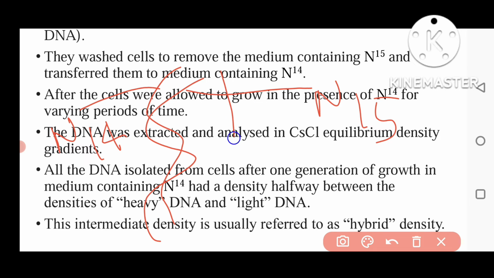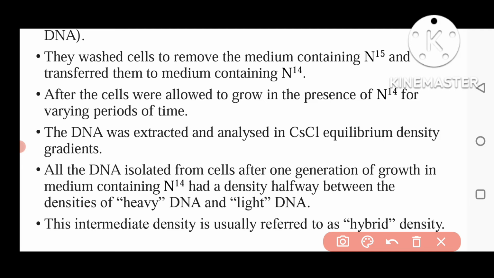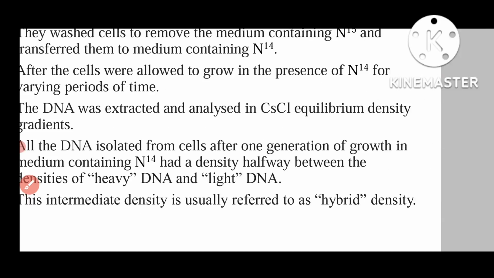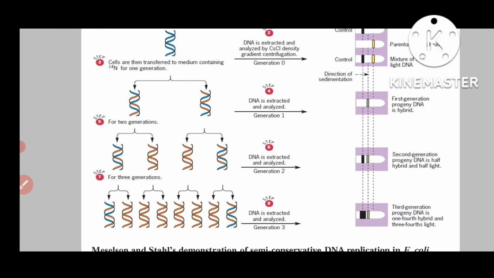So its density will be between the heavy and the light, because it is a hybrid molecule. This intermediate density will be known as hybrid density. With the diagram, it will be more clear to all of you.